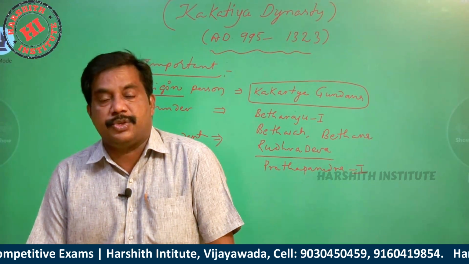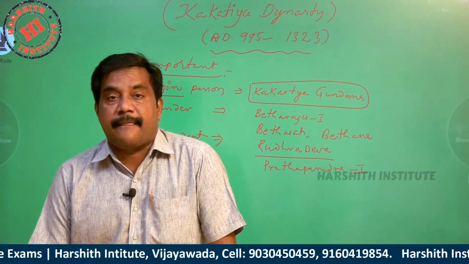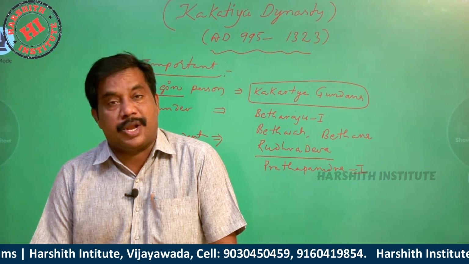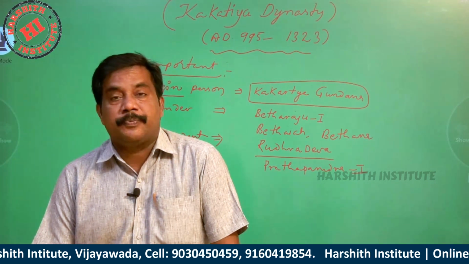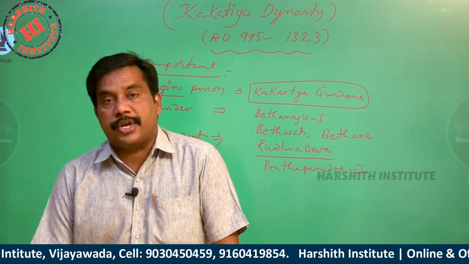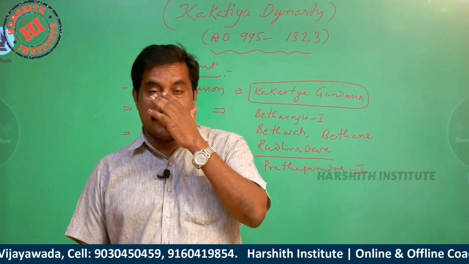In the beginning, the Kakatiyas were deputies or subordinates to the Rashtrakutas. After that, they were deputies to the Kalyani Chalukyas. I want to give you clarity here.